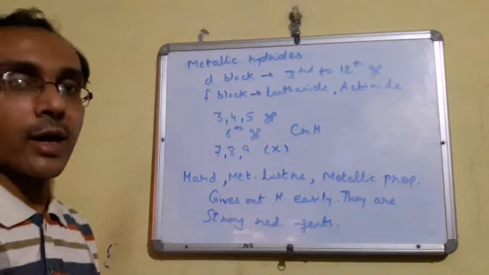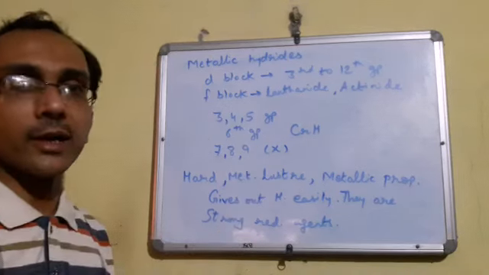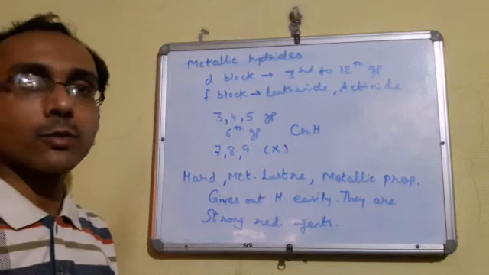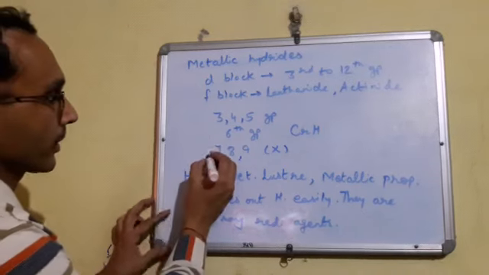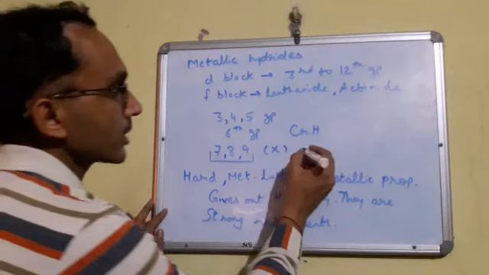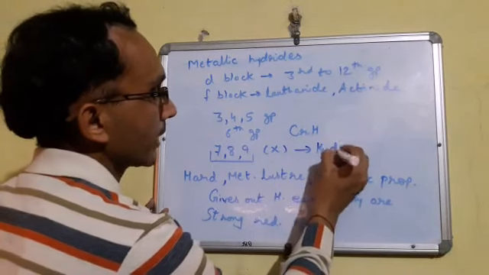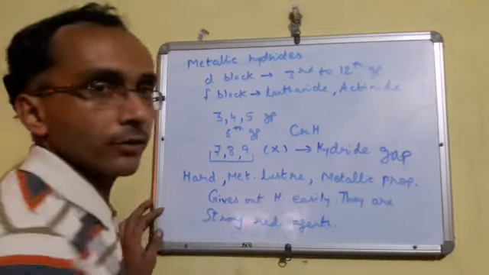Now in case of third group, fourth group and fifth group elements, when combined with hydrogen, they form hydrides which are metallic, and they are very common. But in sixth group only chromium forms hydride, and 7th, 8th and 9th groups do not combine with hydrogen to form any hydride. That means such a gap, the 7th, 8th and 9th groups, do not form hydride. So this gap is known as hydride gap. It is called hydride gap because they do not form any type of hydride.